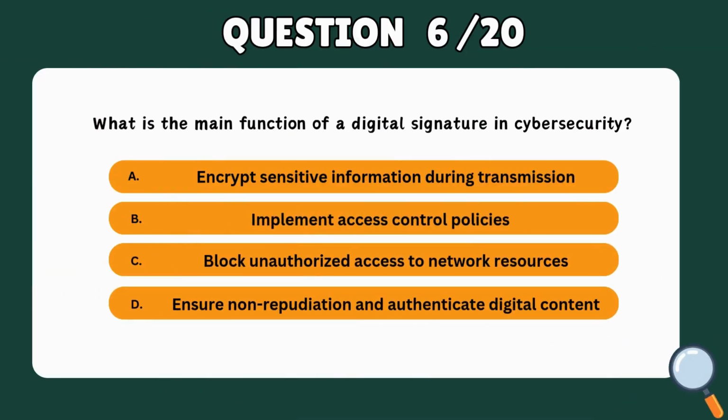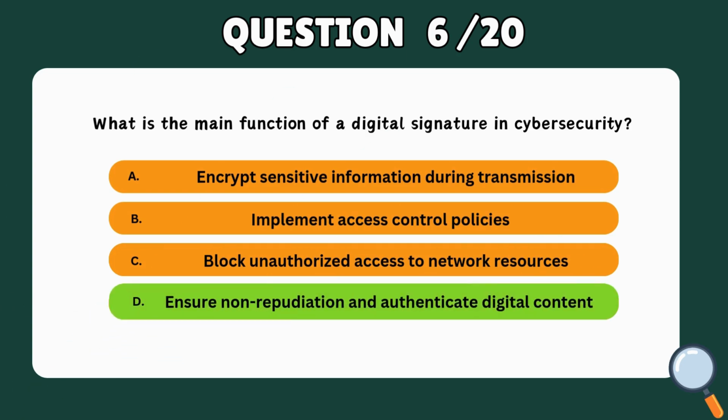Question 6. What is the main function of a digital signature in cybersecurity? A. Encrypt sensitive information during transmission. B. Implement access control policies. C. Block unauthorized access to network resources. D. Ensure non-repudiation and authenticate digital content. Correct answer: D. Ensure non-repudiation and authenticate digital content.